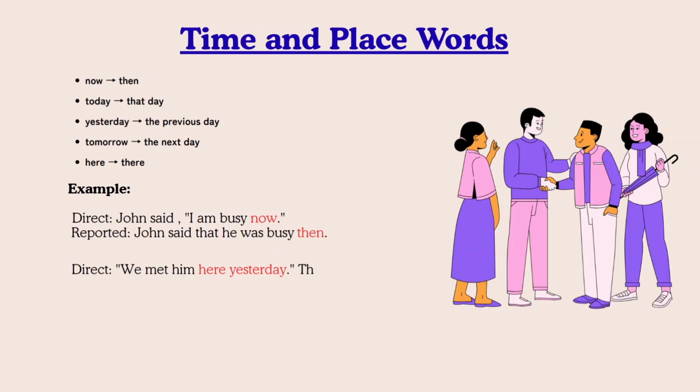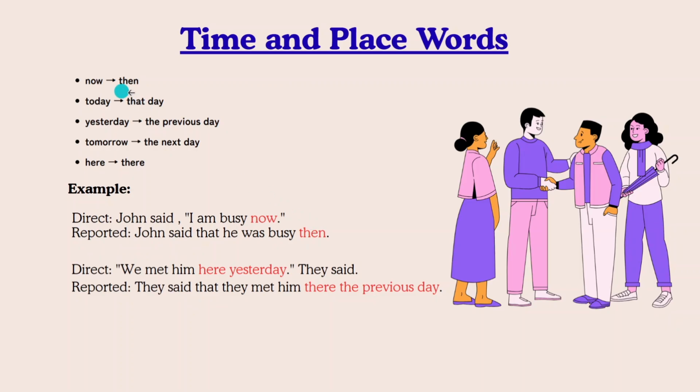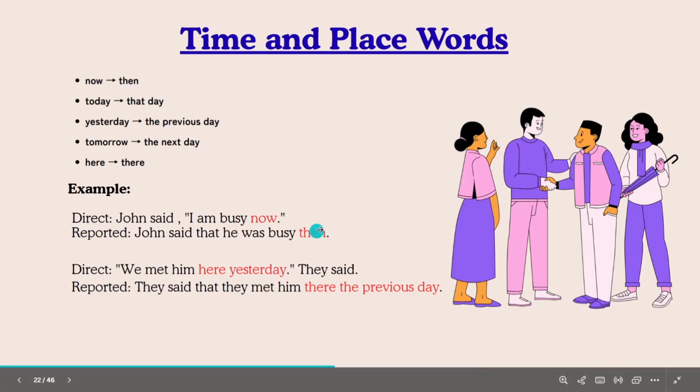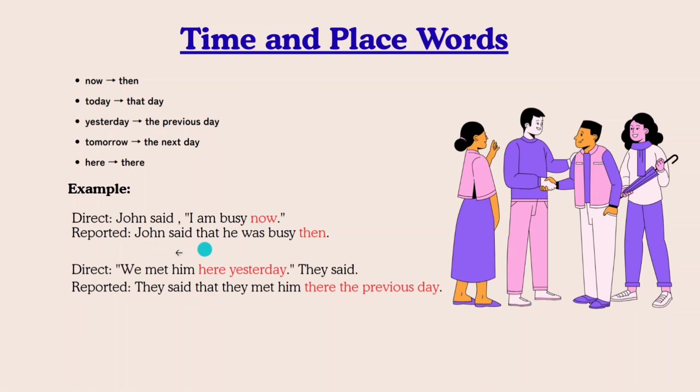Okay, let us look at the examples now. So in the direct speech, as you could see, John said, I am busy now. So the word now in the direct speech has to be changed to then in the indirect speech or the reported speech. That is why John said that he was busy then. Next one, we met him here yesterday. Now this is a time expression, here has to be changed to there, and yesterday should be changed to the previous day. They said that they met him there the previous day, right? So this is all about the kind of changes that we have to make.